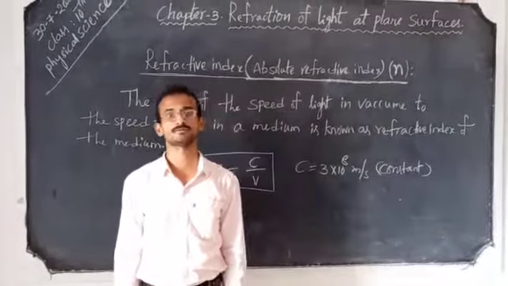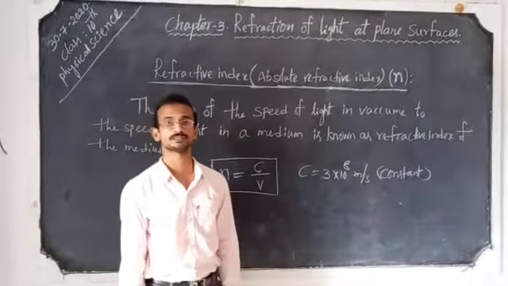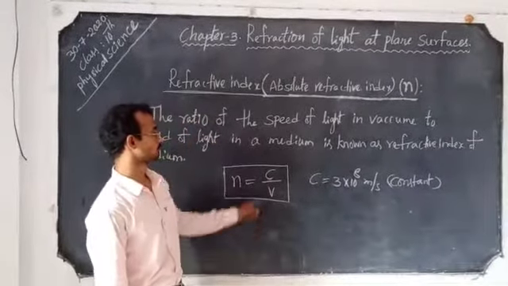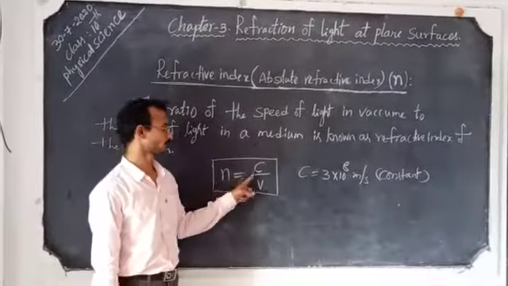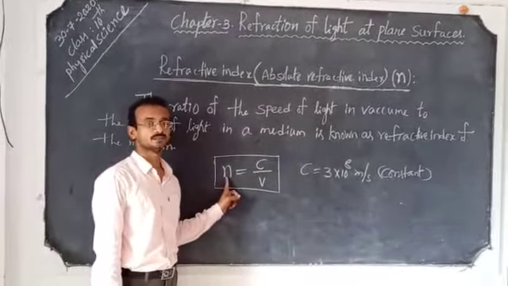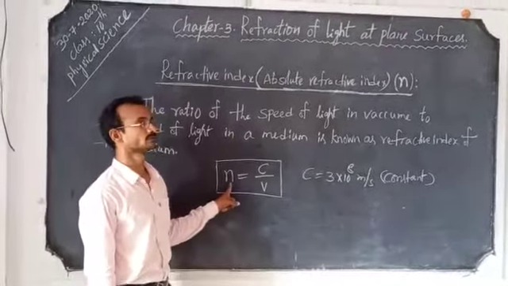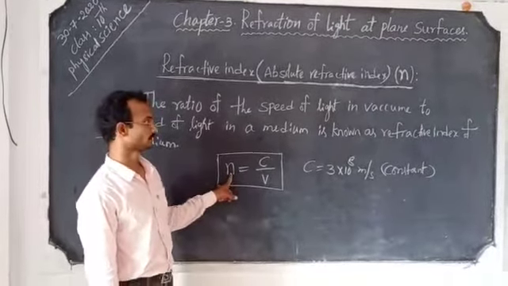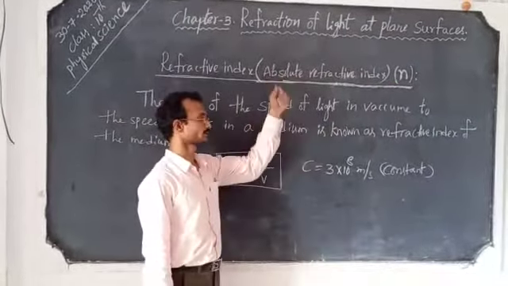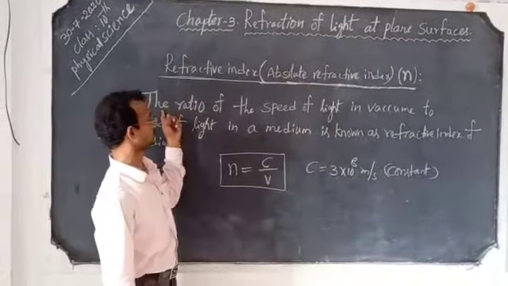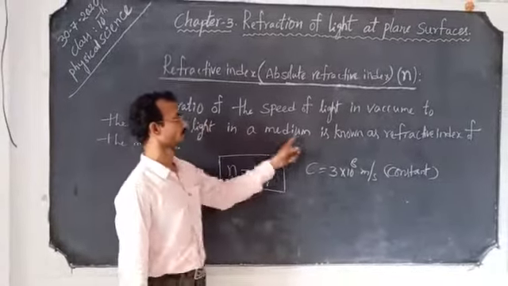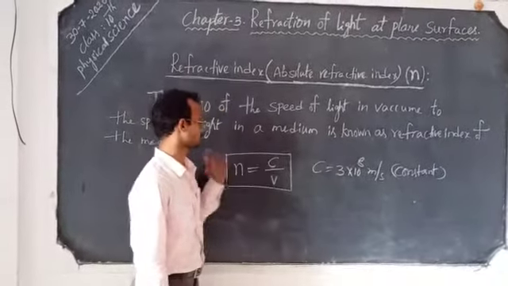The refractive index of a transparent material medium can be defined as the ratio of the speed of light in vacuum to the speed of light in the medium. It is denoted by the letter N, and is also known as the absolute refractive index.